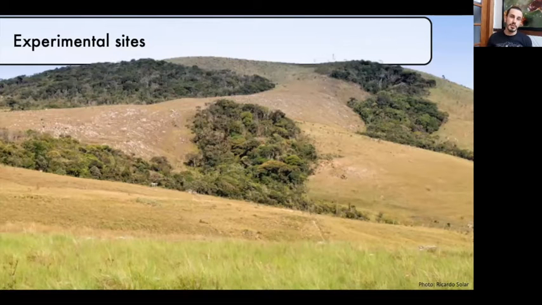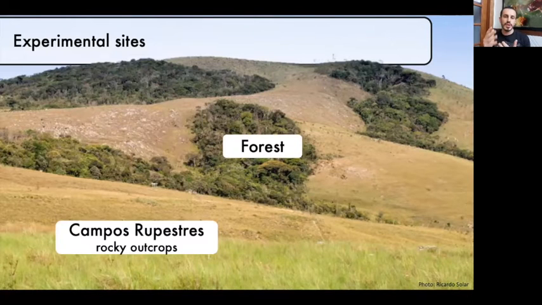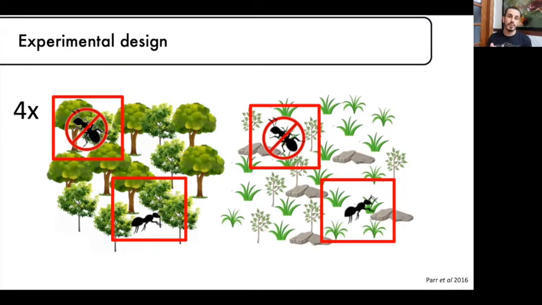To test our hypothesis, we had this amazing place where we could find a forest surrounded by an outcrop field. We could test side by side the effect of contrasting primary productivity. So we have this factorial design experiment where we had plots in the forest and plots in the field, suppression plots and control plots.